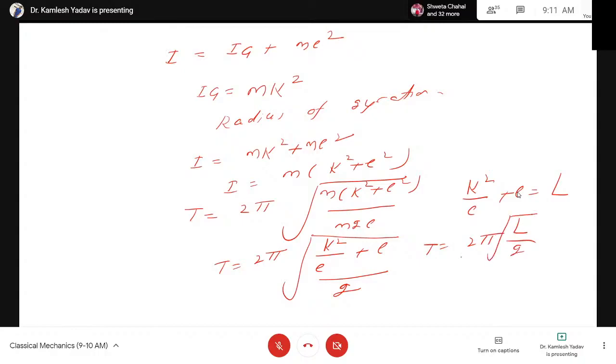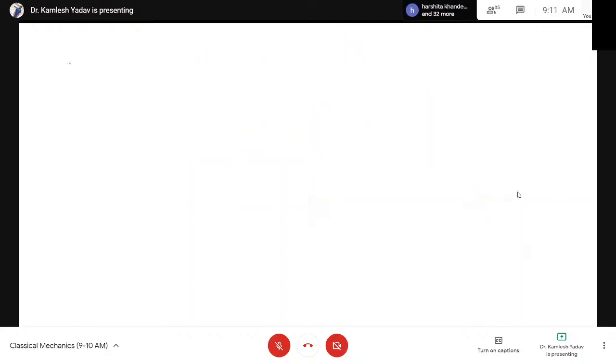Now this capital L is known as the length of the equivalent simple pendulum. Suppose we have a compound pendulum; we can say it will be equal to a simple pendulum if we consider capital L equal to k square upon l plus l. A compound pendulum is equivalent to a simple pendulum if you consider the length equal to this much.